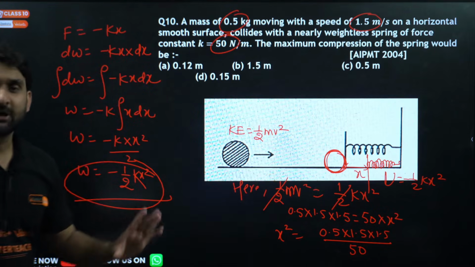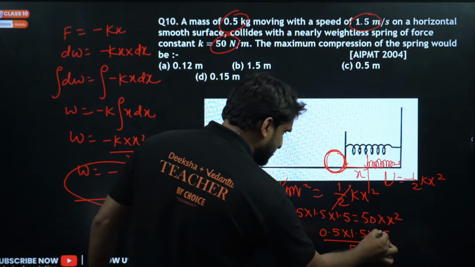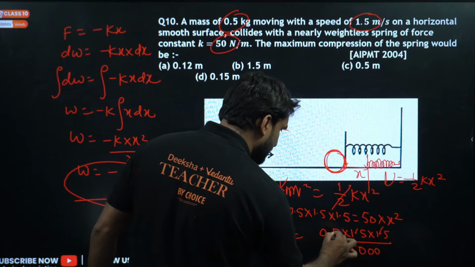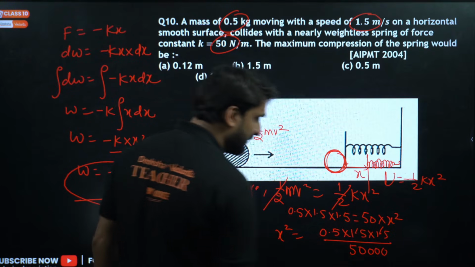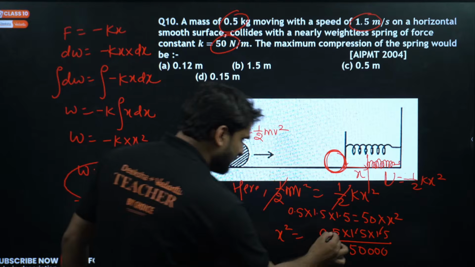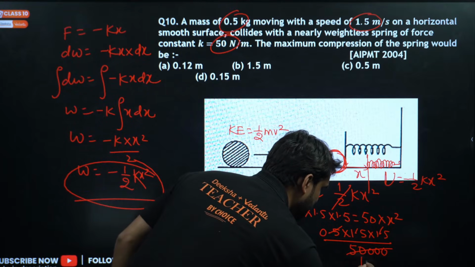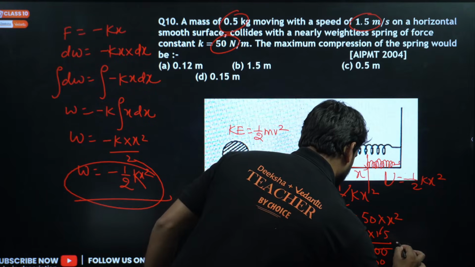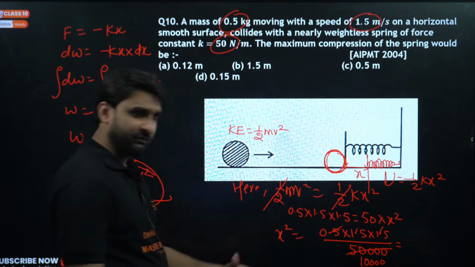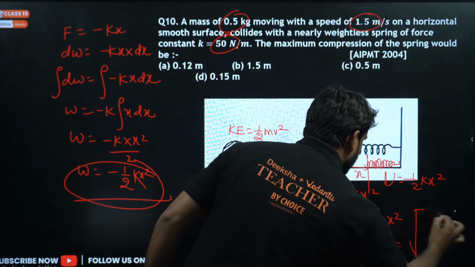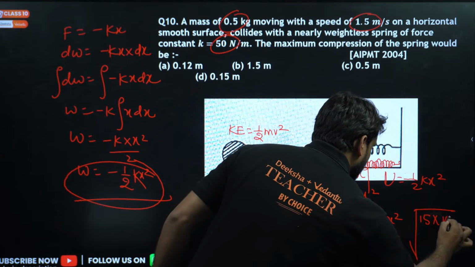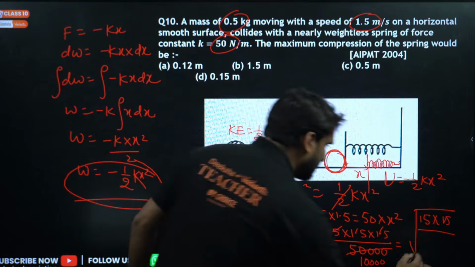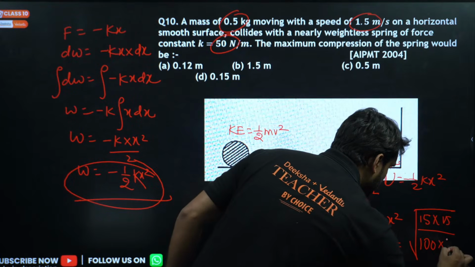I hope this is clear to you all. Now can we cancel here? The point will cancel, 1 zero will come. Now this 5 will cancel, 5 1s are 5, and four zeros will be there, and this is equal to x squared. So we can put under root 15 into 15, and this is 140, so we can write 100 into 100.